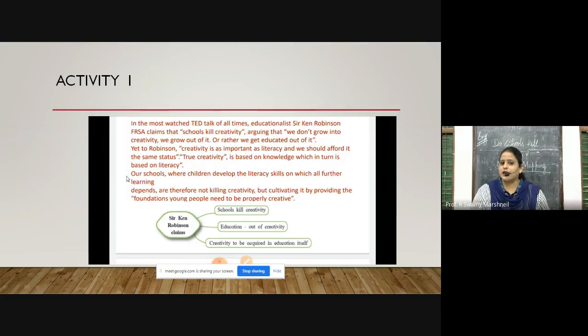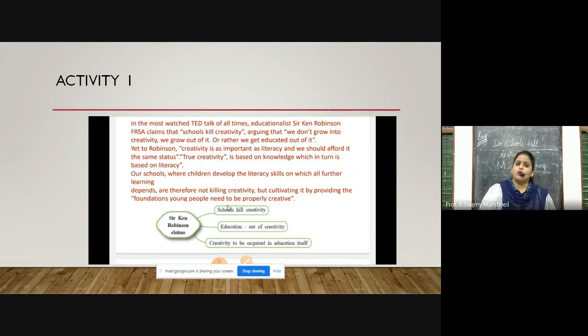Now, this is the paragraph that has been given to you, and you have to write down Sir Ken Robinson's claims, his views, and his ideas. Now, what does he claim in this big paragraph? First important point he said is that school kills creativity. It is also already mentioned up there. School kills creativity. Second, education out of creativity. He emphasizes on making education out of creativity. Third, creativity to be acquired in the education itself.